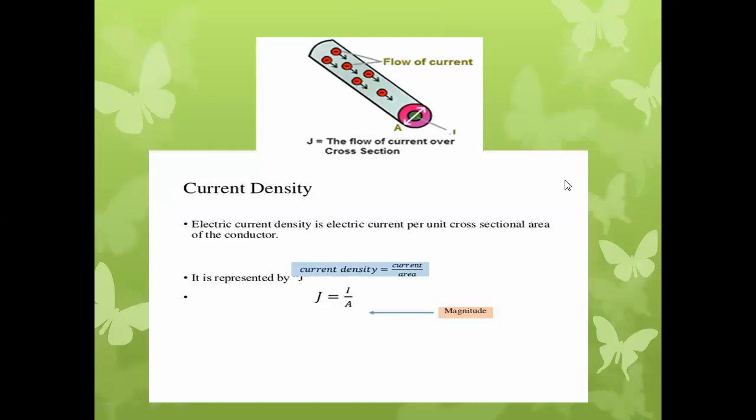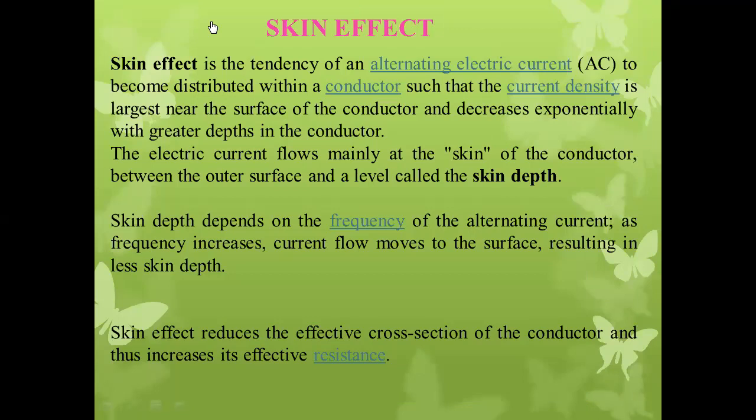Before starting the actual skin effect, tell me one thing. What is meant by electrical current? Anyone? Tell me what is meant by electrical current and electrical current density. If we know these two terms, then you can easily understand the skin effect.